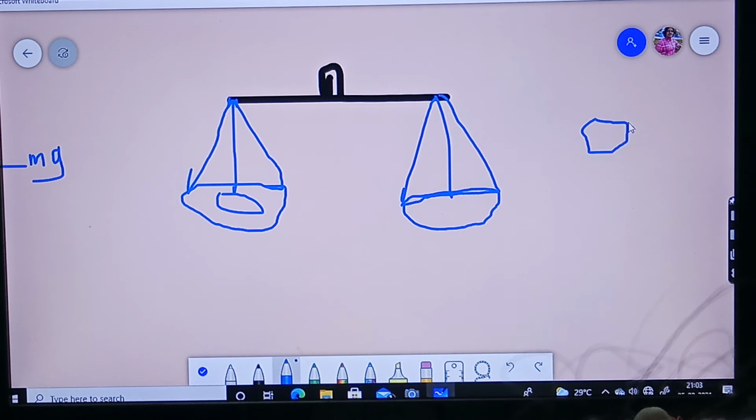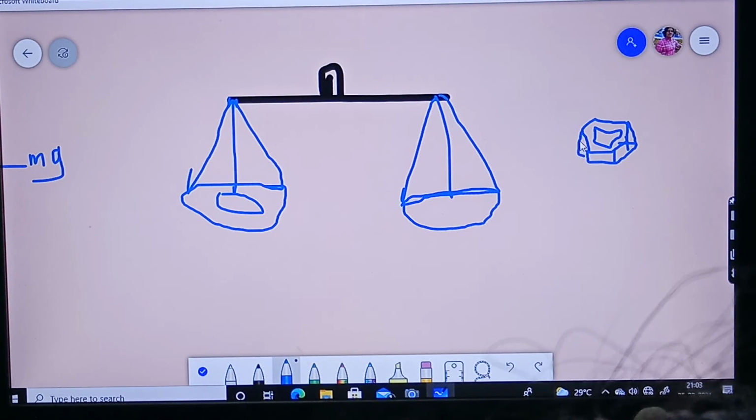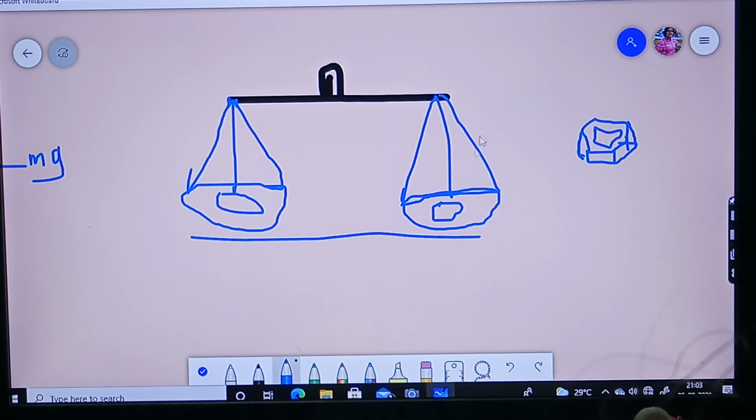Have you ever seen these weights in the market? One will be of 1 kg, one of half kg, that means 500 grams, and they will keep them here. Yes or no? They balance the two, and the reading will come, or they take the level of the beam balance, and they will give you the vegetables, right?